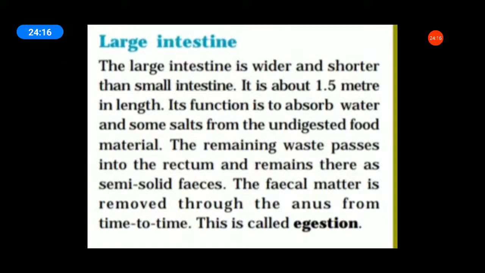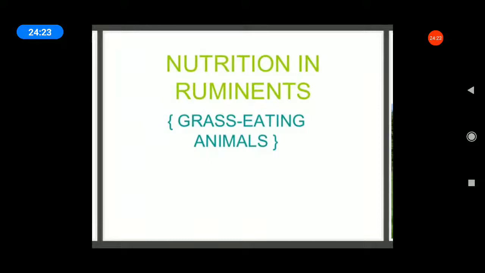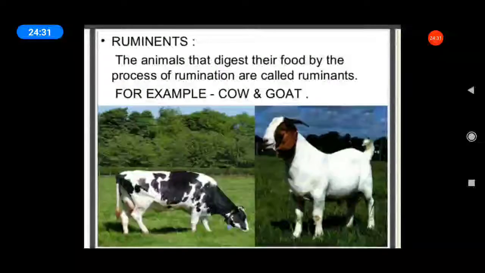Can you understand, students? Okay. Next, nutrition in ruminants. Digestion in grass-eating animals. Next topic. What are ruminants? The animals that digest their food by the process of rumination are called ruminants. What is an example of a ruminant animal?